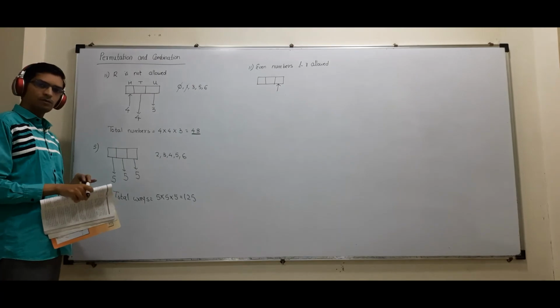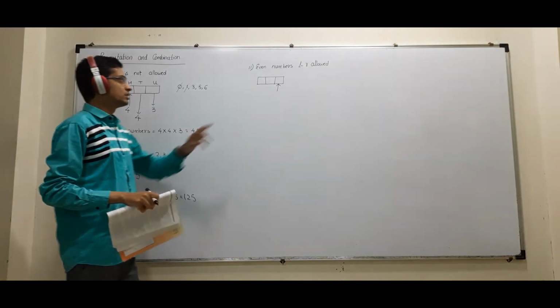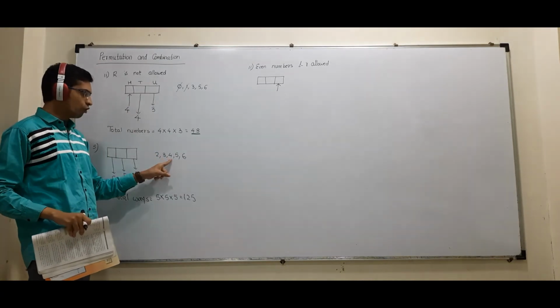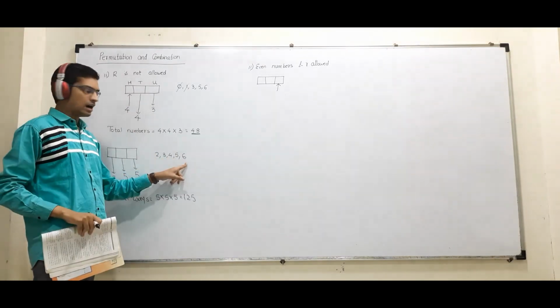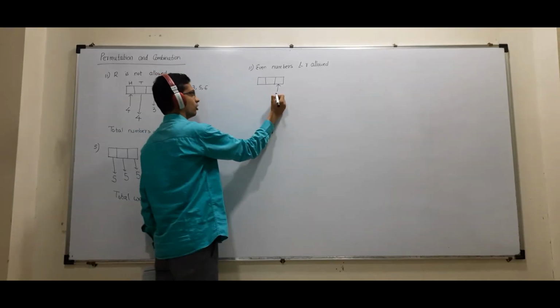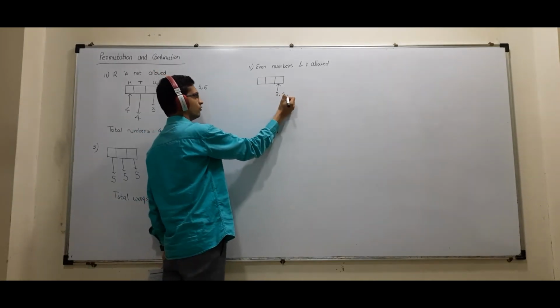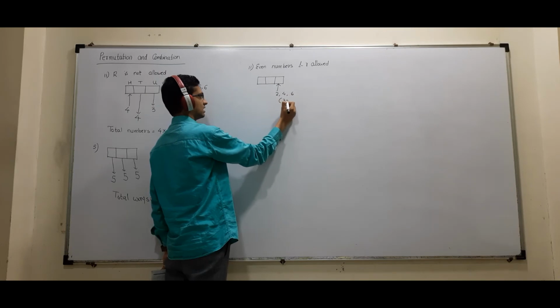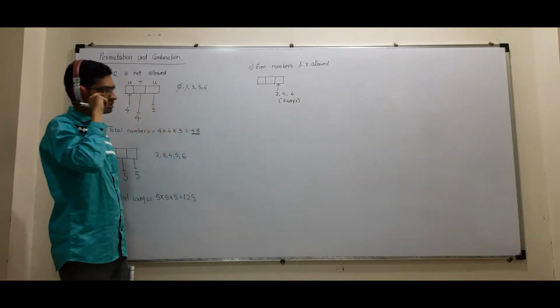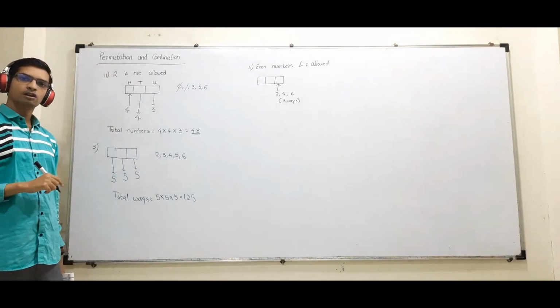So if I want to make an even number, my units place should be either 2, 4 or 6. Out of these 3 only one I have to fill. That is 2, 4, 6. That is 3 ways the units place can be filled. Whichever of these three numbers comes, that number will be even.